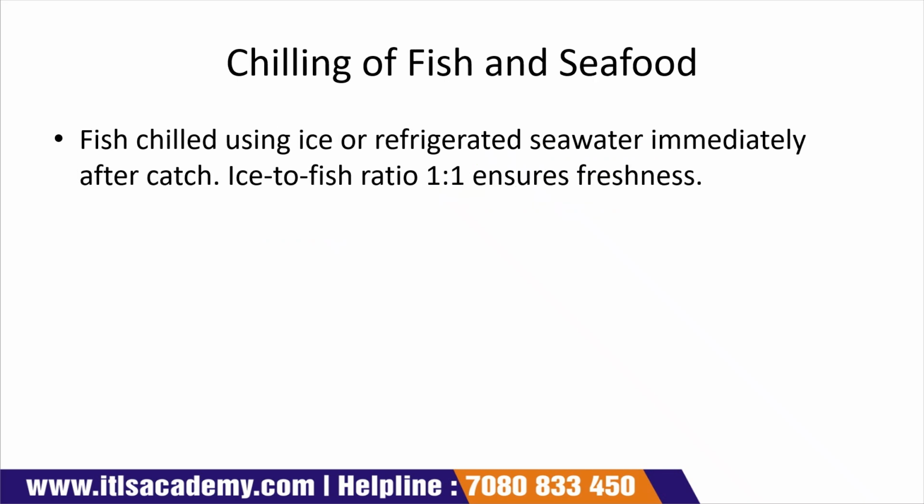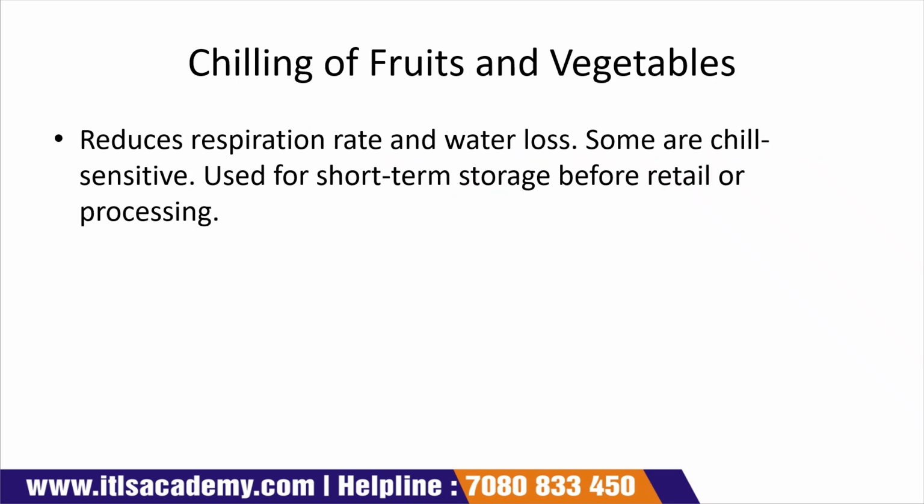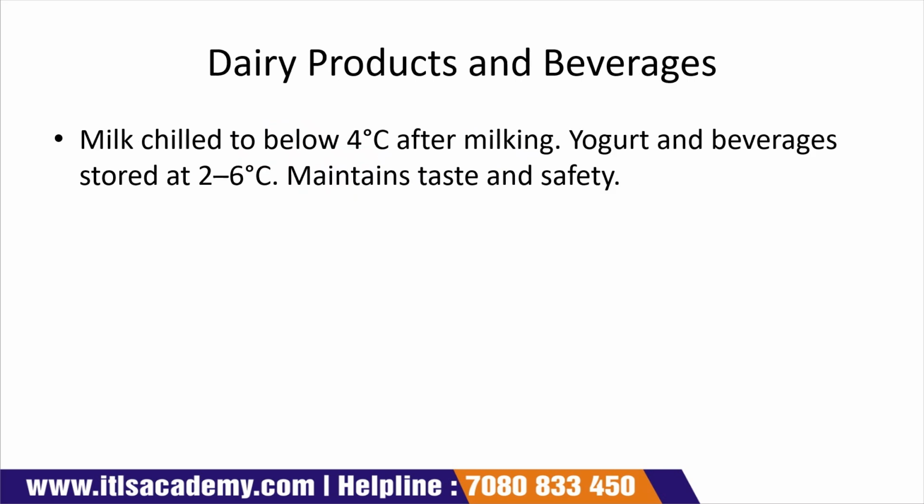Chilling of fish and seafood. Fish is chilled using ice or refrigerated seawater immediately after catch. An ice to fish ratio of around 1:1 ensures the freshness of the product. Chilling of fruits and vegetables reduces the respiration rate of the product and water loss. Some are chill sensitive, so they are stored for a shorter period before retail or processing.